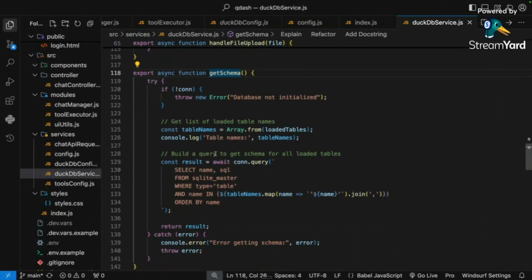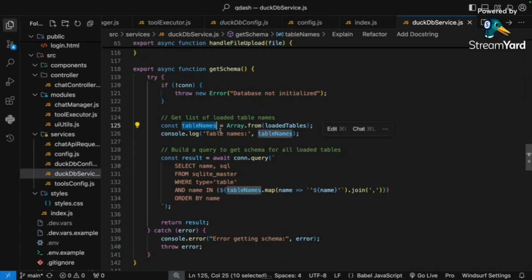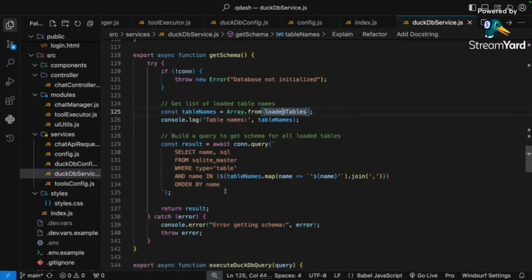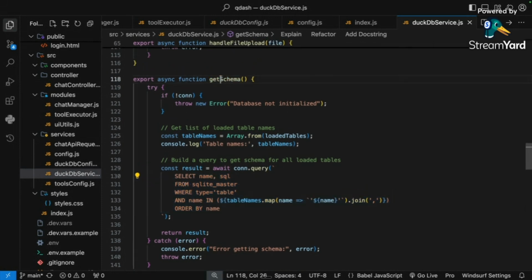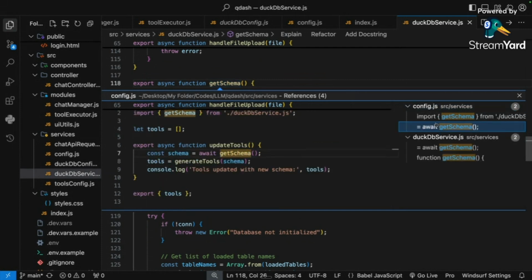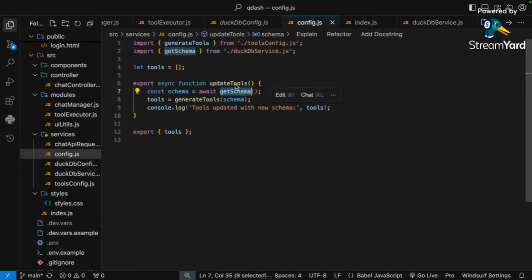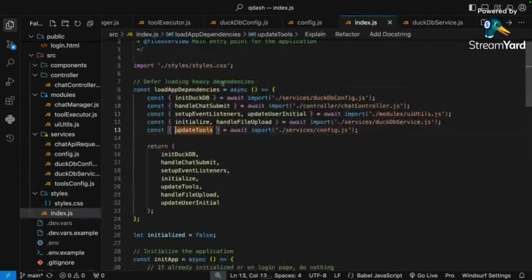Yeah. So from the loaded tables inside the DB itself that I store first, I get the schema by running this SQL query here, and then it gets a schema. Then this schema is sent into this update tools function.